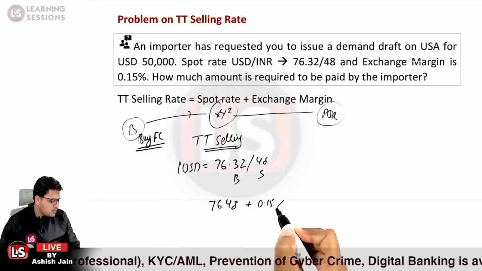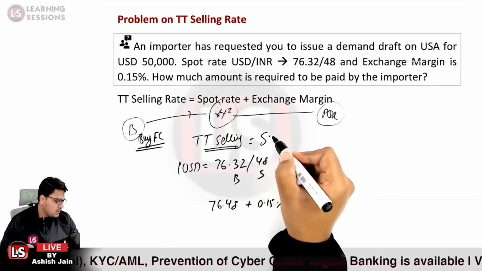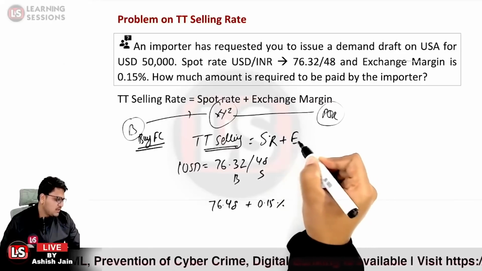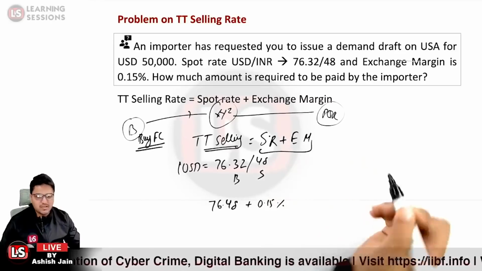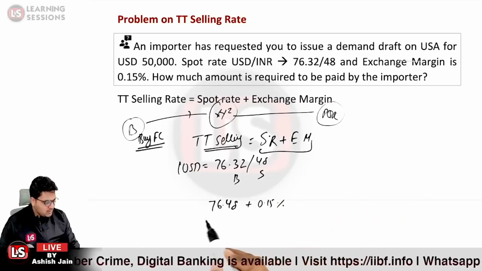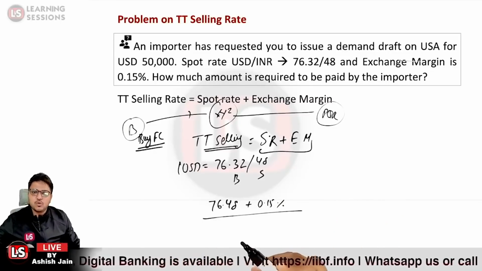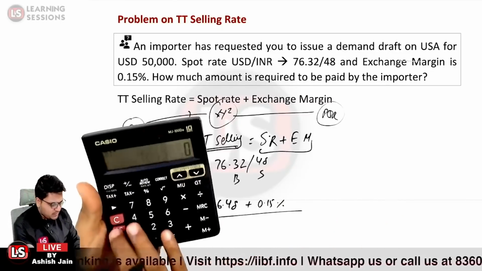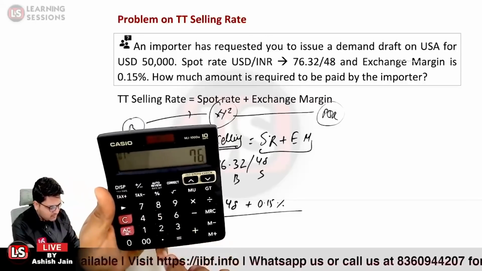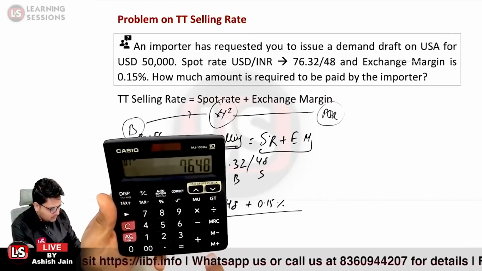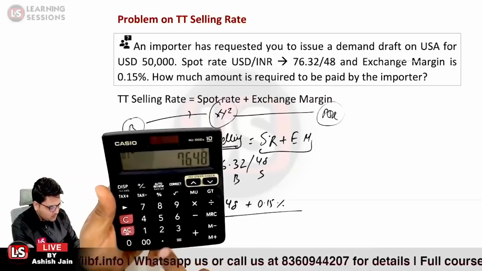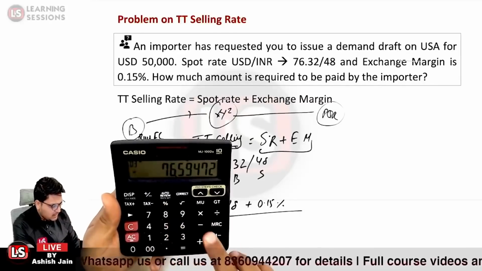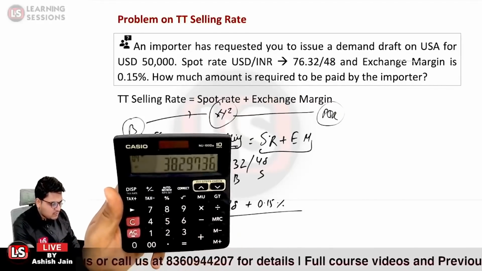So what is the formula related to the TT selling rate? It is equal to spot rate plus the exchange margin. Okay, so that would be the answer over here. So what is the amount payable by the customer? 76.48, plus 0.15%, multiplied by 50,000. So that is the amount which is payable by the customer.